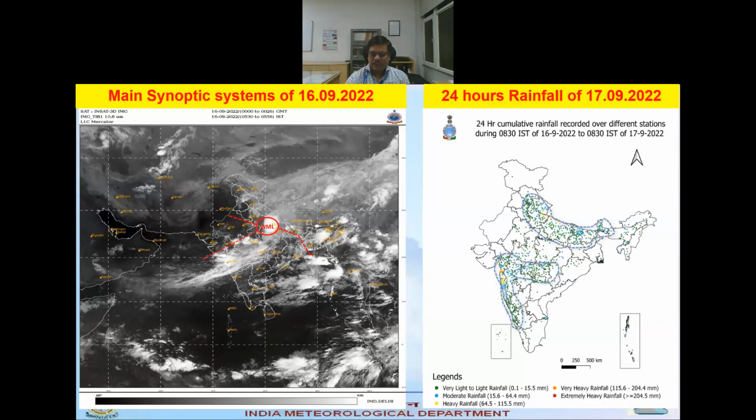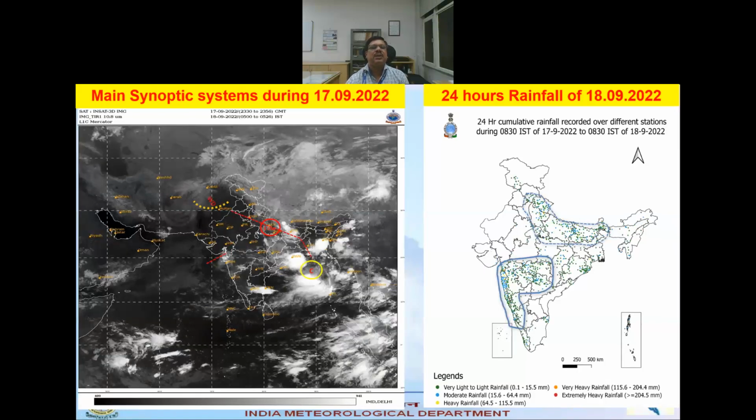This is the rainfall. The second day, the 17th, what we see is the weather system: the well marked low became a low pressure system, and the monsoon trough remained nearly the same, and then there is a cyclonic circulation formed over southeast Bay adjoining central Bay of Bengal, and the trough that was there on the 16th just remained up to Gujarat, and due to the weather system this is the realized rainfall. Here we can see that the intensity of the rainfall activity diminished.